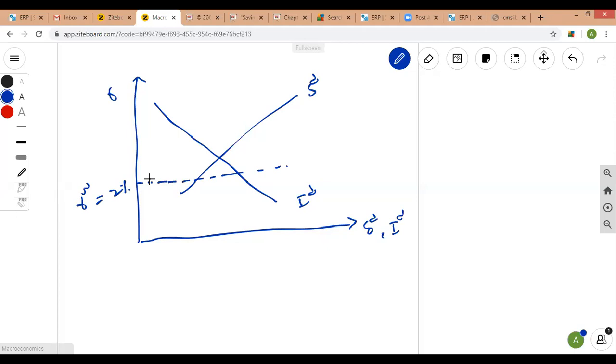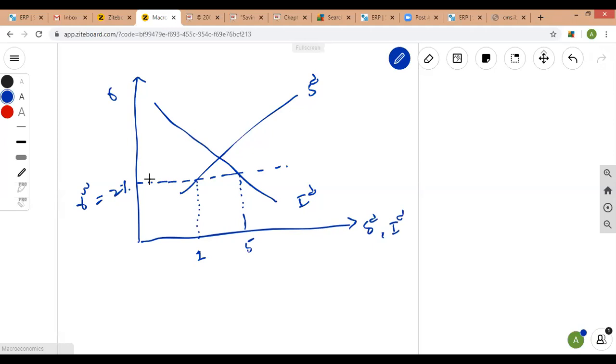At a world real interest rate of 2%, the small open economy is observed to be having smaller saving. Let's say saving is 1 billion, right? And the investment is 5 billion. Now, domestic firms require more money to produce output, because domestic firms require 4 more billion. How do I know that? Here I can see that the aggregate desired investment at the world real interest rate of 2% is 5 billion.